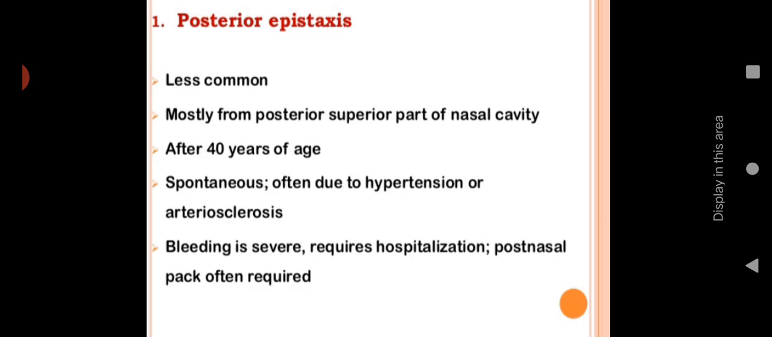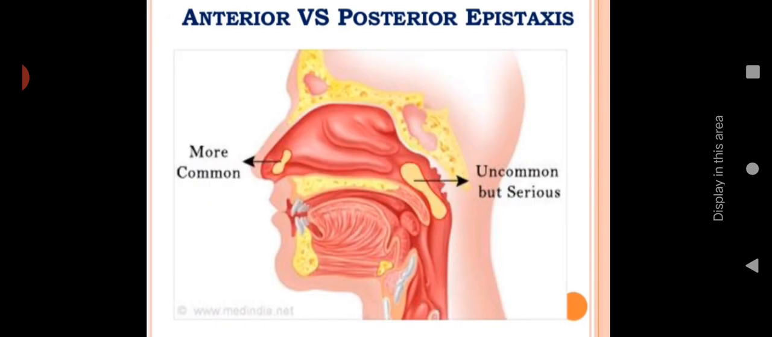And the reason behind this posterior epistaxis may be that it occurs spontaneously, okay, and due to hypertension or arteriosclerosis. Any blood vascular disorder can lead to this posterior epistaxis. Bleeding is severe, requires hospitalization, and postnasal pack often required. So if this posterior bleeding is there, then the person needs immediate hospitalization, and also needs a postnasal pack. Okay, inside the nose we have to pack. Then this is the anterior versus posterior epistaxis.